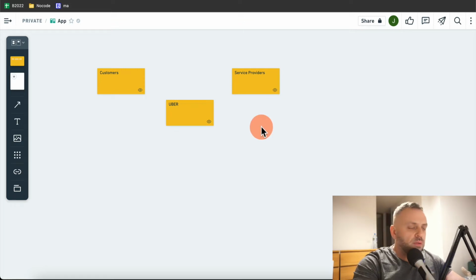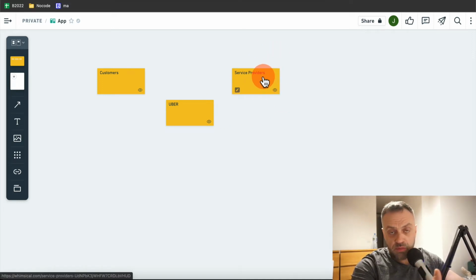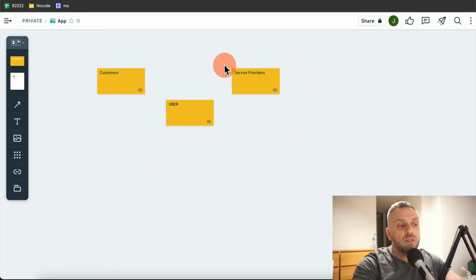So Uber is anything, right? Uber could be a way for customers to get rides. It could be a way to get deliveries of products, and these people would not be drivers, they would be kind of delivery men or women. So there's all kinds of things that you can do.